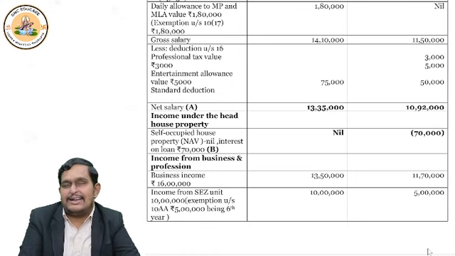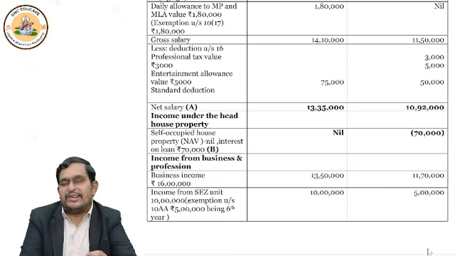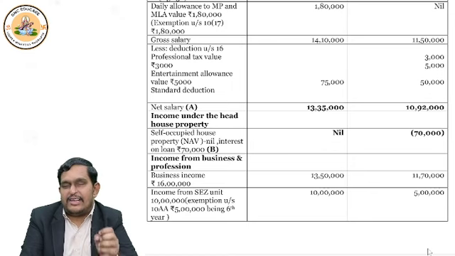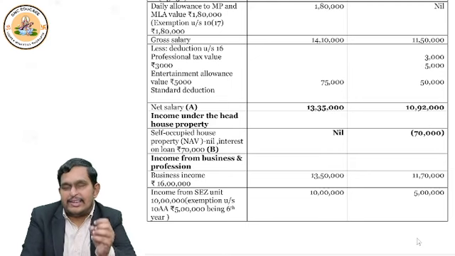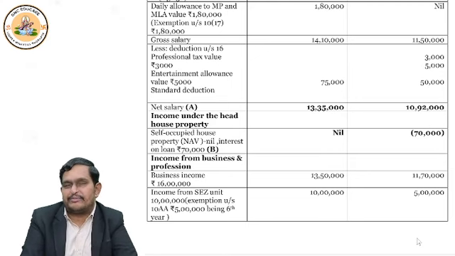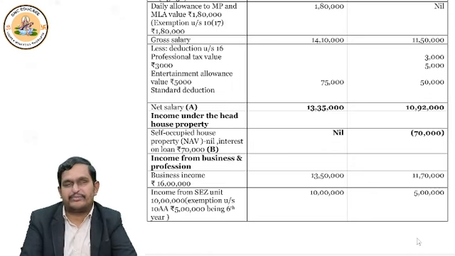Come to standard deduction. Here the default tax regime gives more benefit to you. 75,000 deduction under the default tax regime. Standard deduction, 75,000 deduction you are going to get. Whereas under optional, only 50,000 deduction.